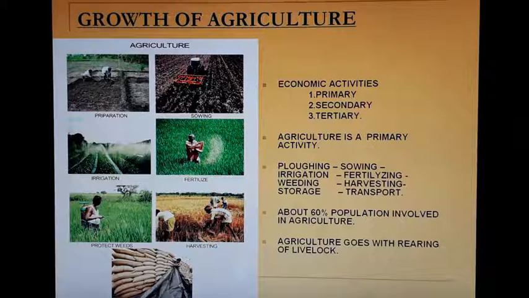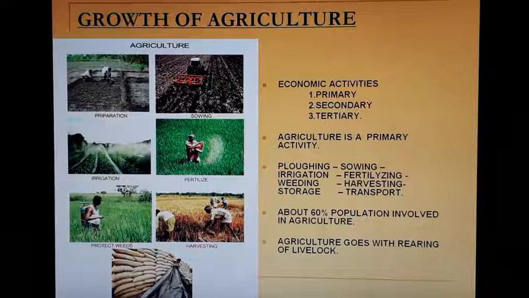The process of agriculture starts with the preparation of the soil, that is plowing. The next process is called sowing. After sowing, irrigation takes place. We do the irrigation and fertilizing of the crop. If weeds are there, weedicides are used, or we can say weeding is done. After weeding, it is harvested, then stored, and if needed, transported to the market.